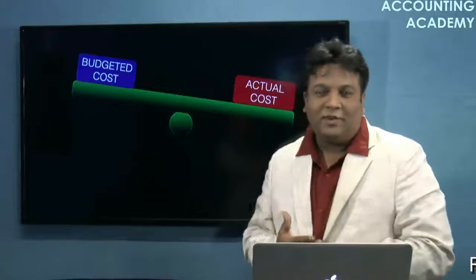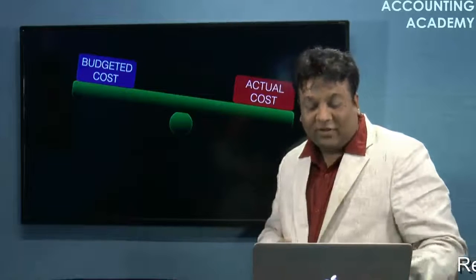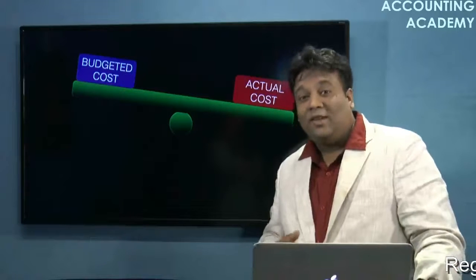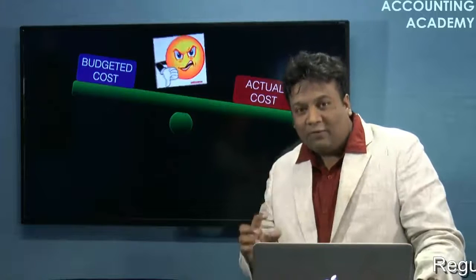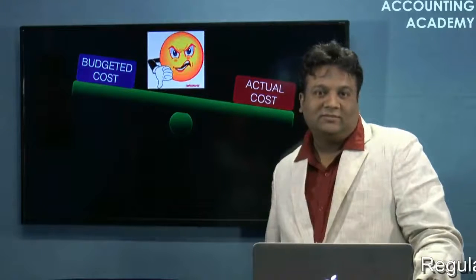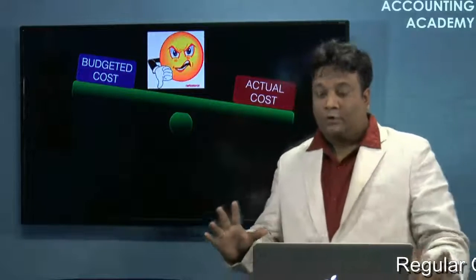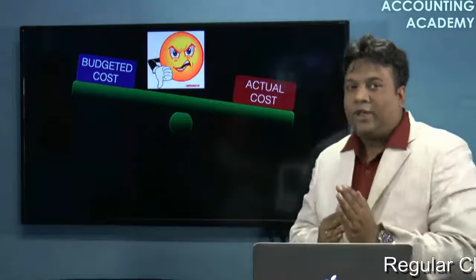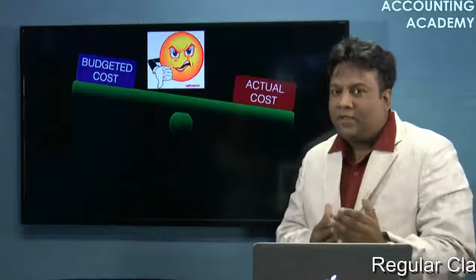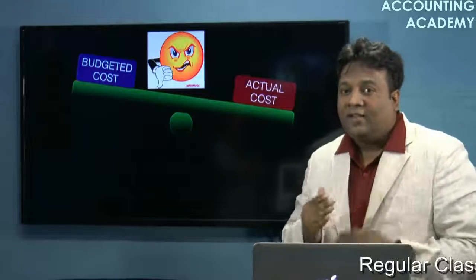Means your actual expenditure was higher. If your actual expenditure is higher, this variance is called an adverse variance. Right? I hope the concept is clear about when we will call the variance favorable and when the variance will be called adverse.